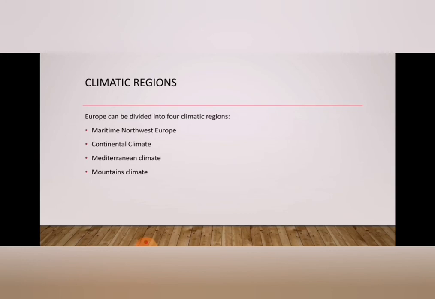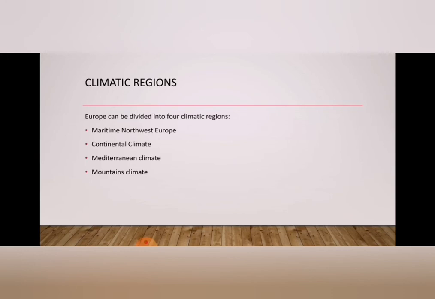This type of climate is mainly found in the southernmost parts of Europe adjoining the Mediterranean Sea.